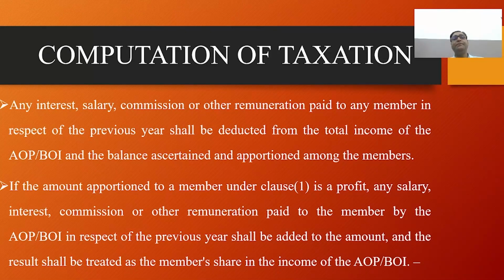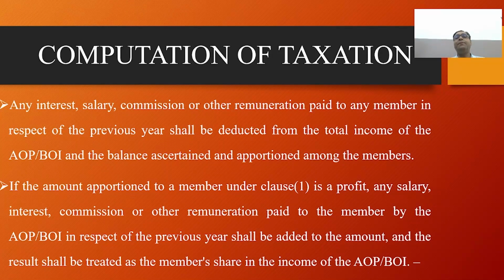Any interest, salary, commission and any other remuneration paid to any member in respect of the previous year shall be deducted from the total income of the AOP and BOI, and the balance ascertained shall be apportioned among the members.